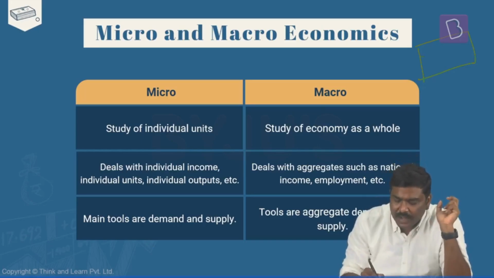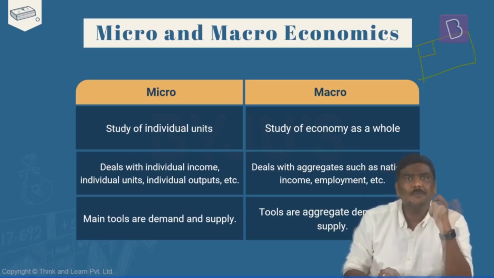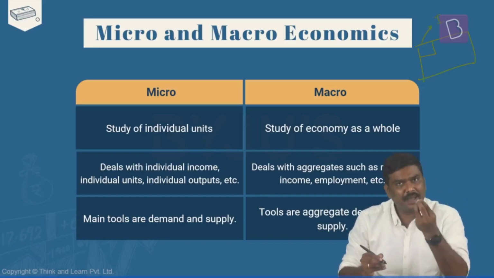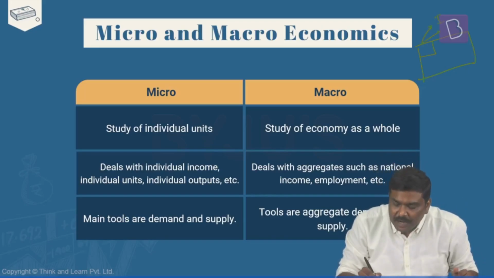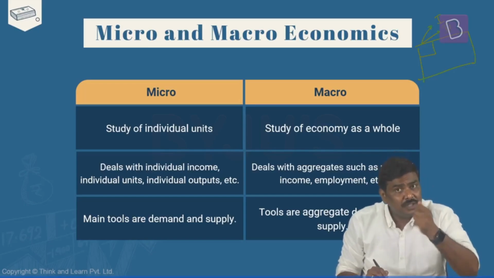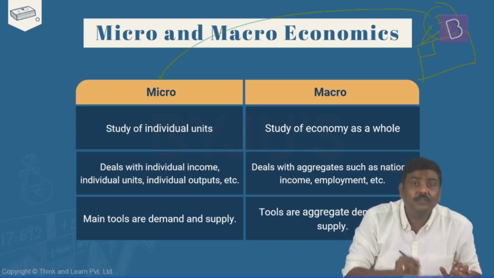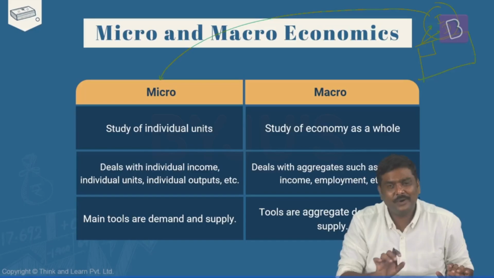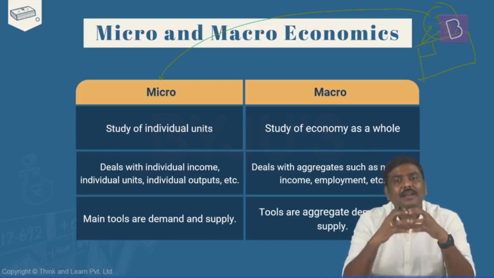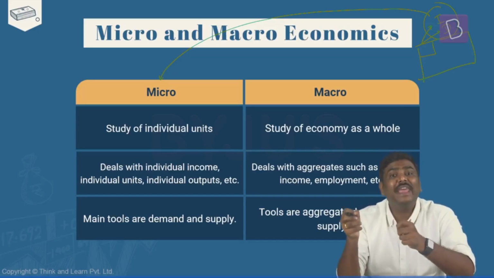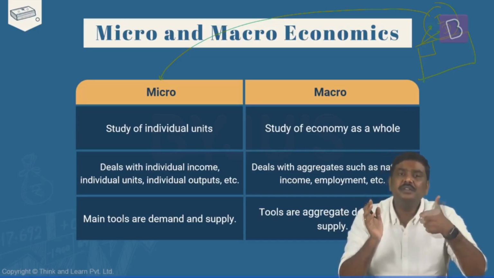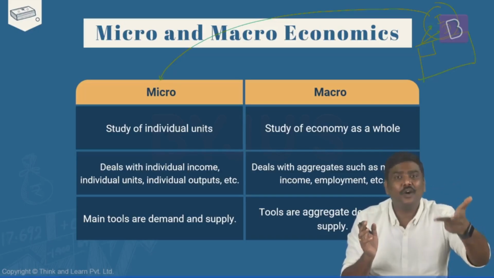If I simply take one house and start studying what is the income generated by this house, what is the demand for goods and services from this house, etc., this study is basically the concept of microeconomics. Generally, any economy consists of different economic agents. There are households, there are companies, there is a government.